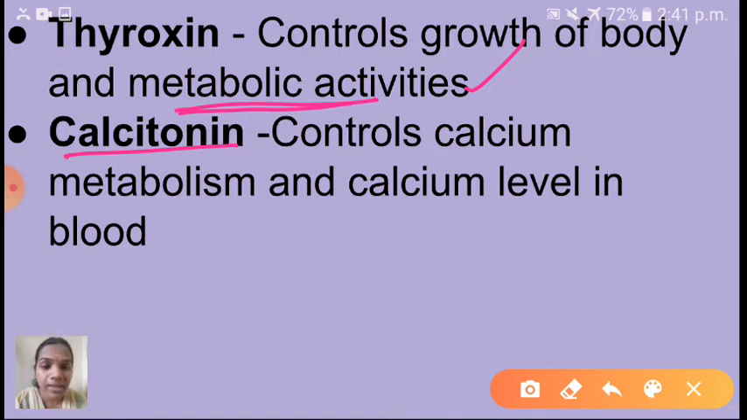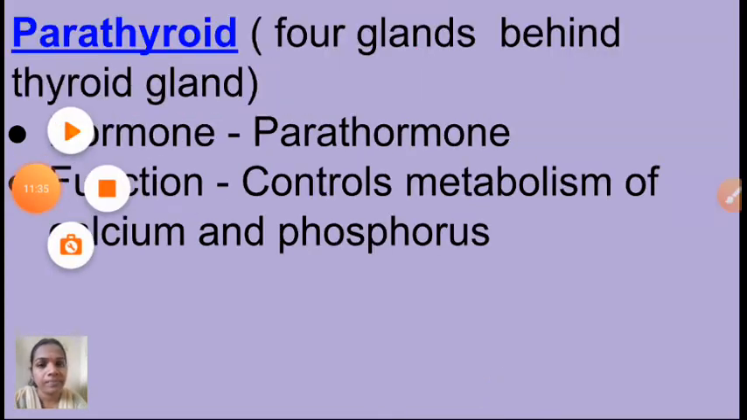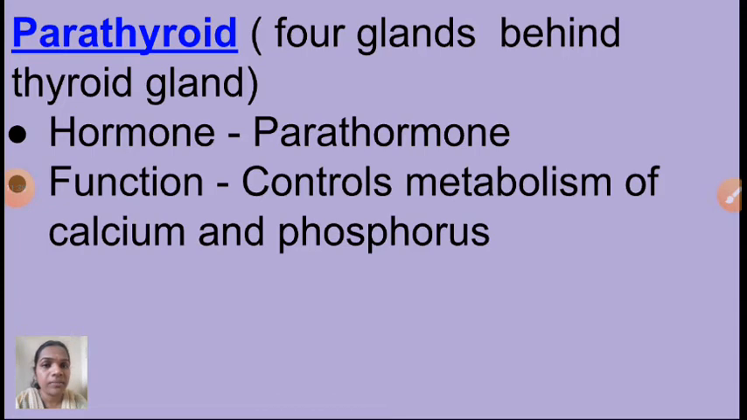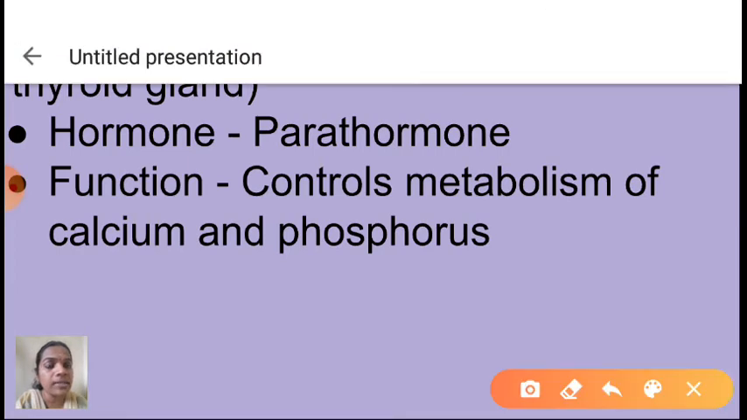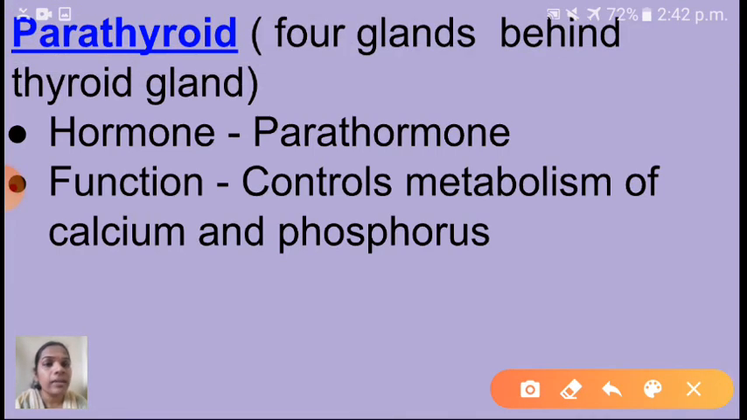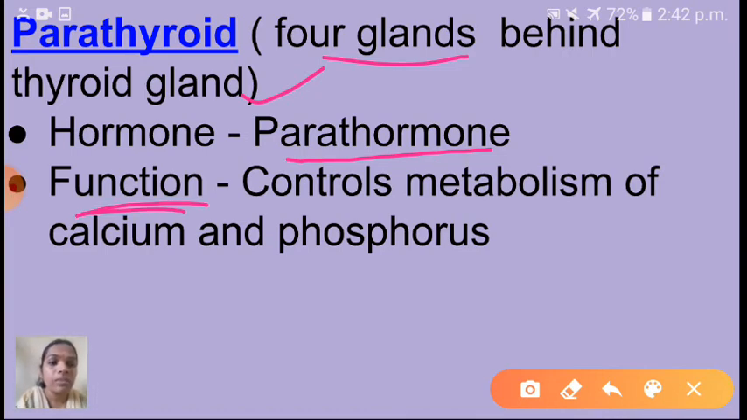Okay children, shall we go to the next now? Next one is parathyroid. As I told, this parathyroid is also present in our neck region only. See where it is located: 4 glands behind the thyroid gland. Which hormone is secreted? Parathormone. What is the function of this hormone? Controls metabolism of calcium and phosphorus.